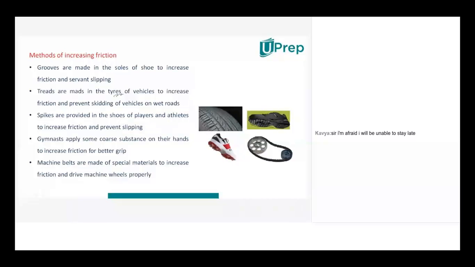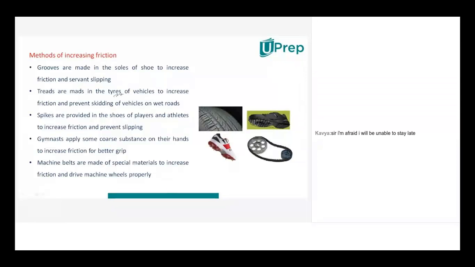Grooving will be there. And similarly, tires also. So for tires, generally what do we call them? Treads. Like these gaps, whatever are there. Some design also will be there for tires. And that is for what? To increase the friction again.